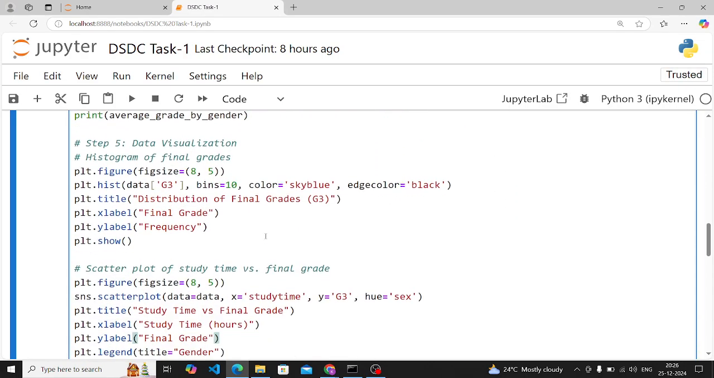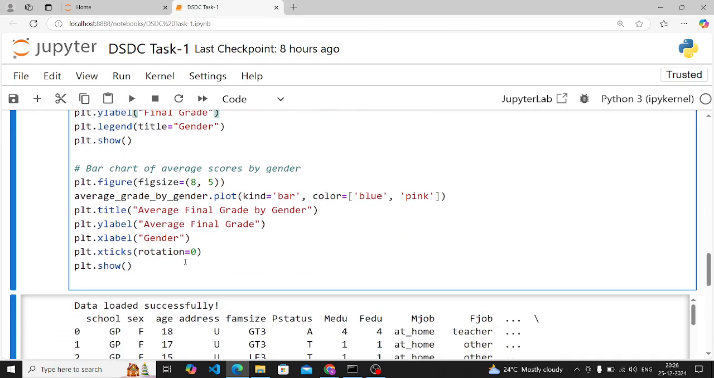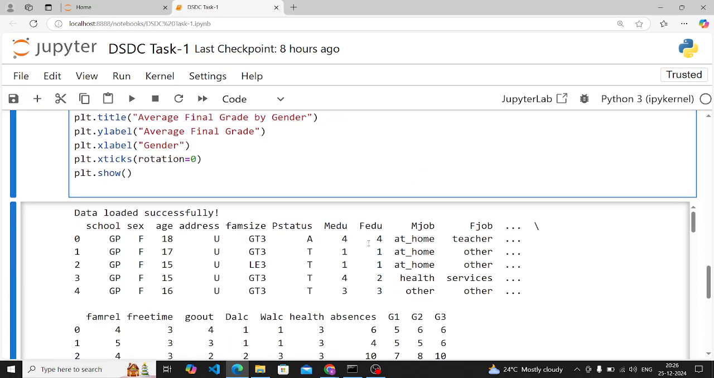Okay, then you have to do the data visualization part, which is three visualizations. First, you have to plot a histogram of final grade. For this you have to use this function. For the scatter plot you have to use the sns.scatterplot function. For the bar plot you have to use the catplot function, and here you have to choose kind equal to bar. Okay, so this is how you have to do it.